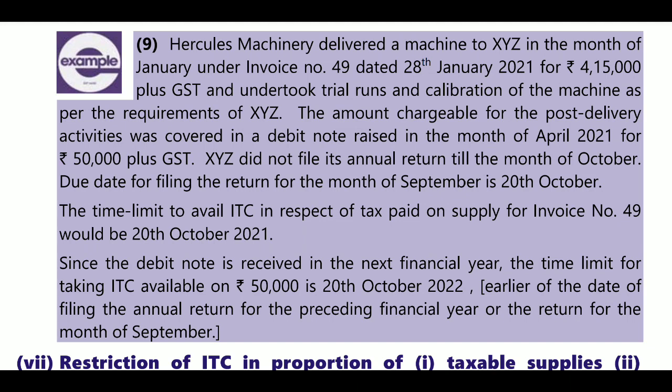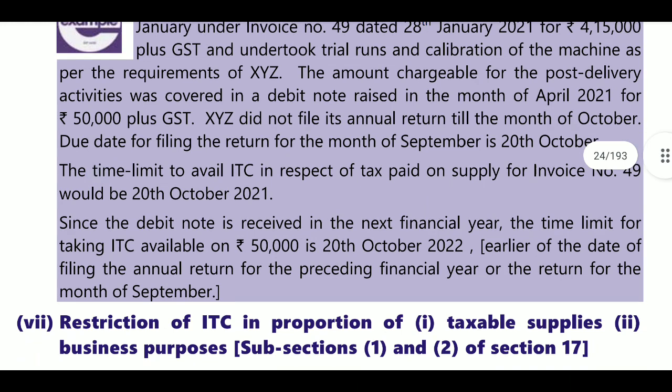If you miss the ITC, you can claim it up to 20 October. Since the debit note was received in April of the next financial year, the time limit for taking ITC available on 50,000 is 20 October 2022.